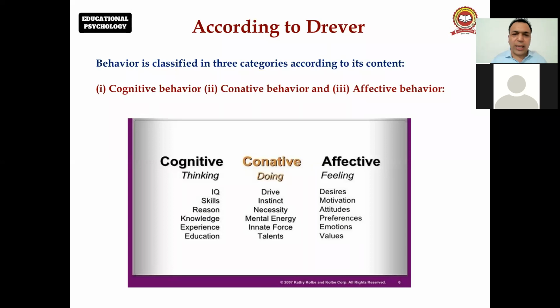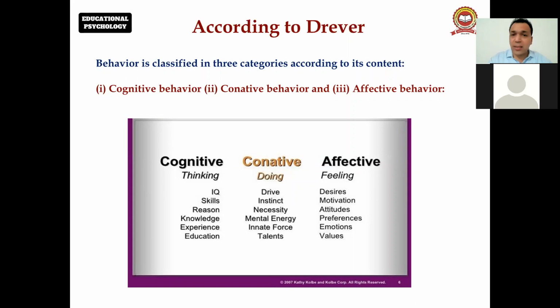Cognitive behavior includes your thinking, your reasoning, knowledge, experience. Conative behavior is related with your activities, like doing something, mental energy, innate forces, like swimming, cycling. And affective behavior is related with your emotions, your sentiments, values. So basically, the definition of psychology is the science of behavior.